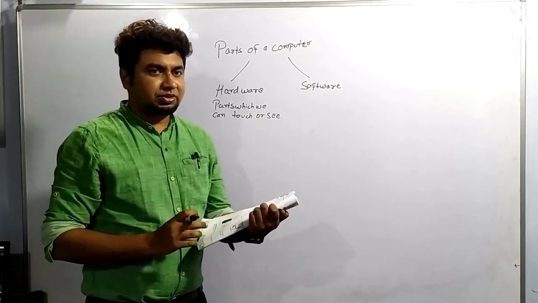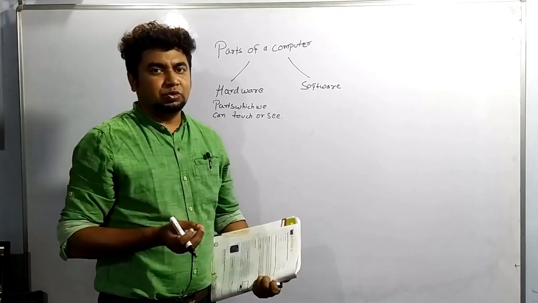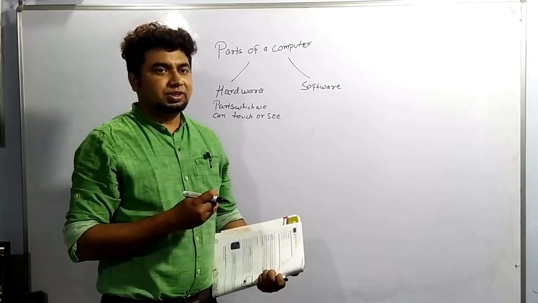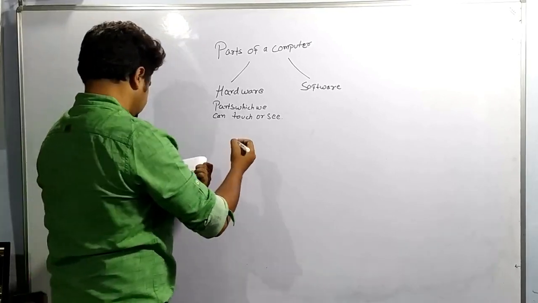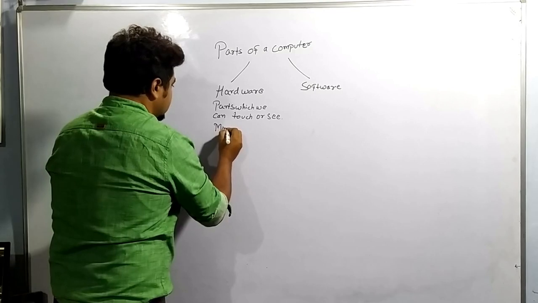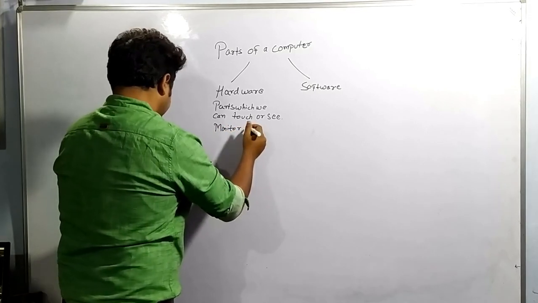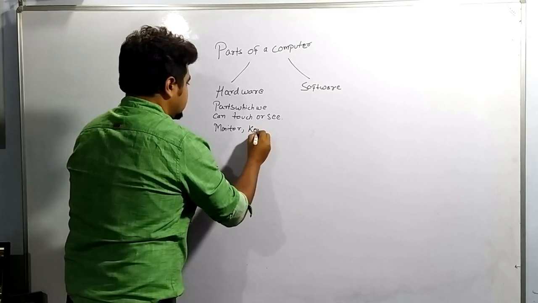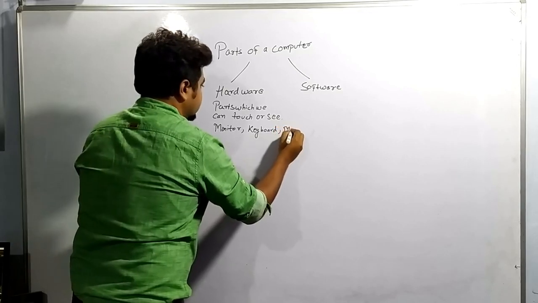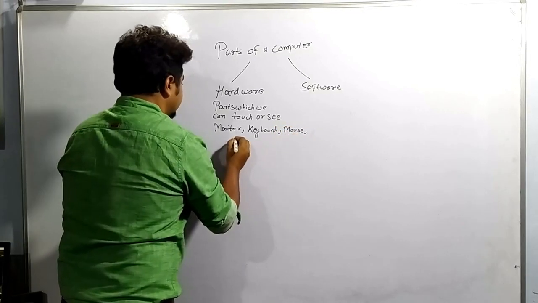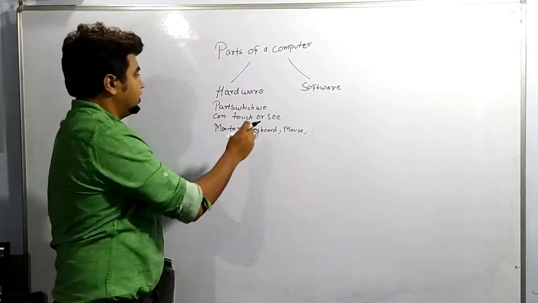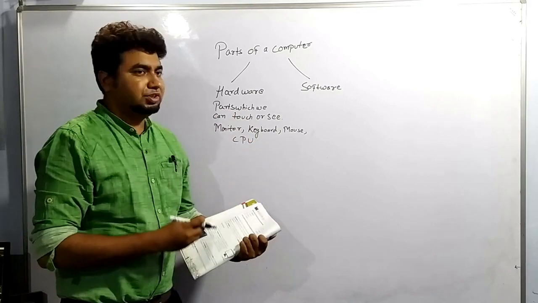Here are some examples related to hardware. You can see in the computer that some of the parts are monitor, keyboard, mouse, printer. So these are the hardware. Hardware are monitor, then keyboard, then mouse, then CPU also we can see. Now this is hardware, means parts which we can touch or see.